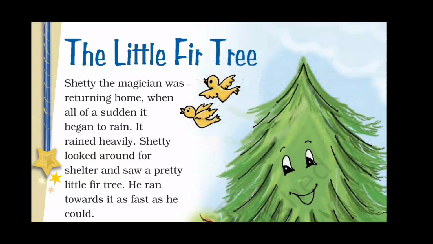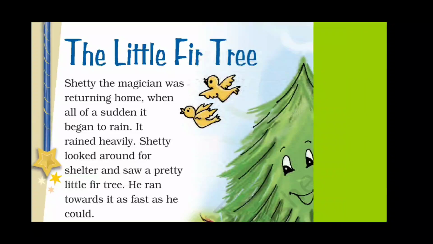So one day a magician was returning home. What was the name of that magician? Can you tell me? His name was Shetty. And when he was returning home, it started to rain heavily. Shetty wanted to save himself from the rain. So he was looking for a shelter. And what did he see? He saw a little fir tree. And he started running towards that tree so that he can stand under this tree and save himself from the rain. Now let's look at some new words here.